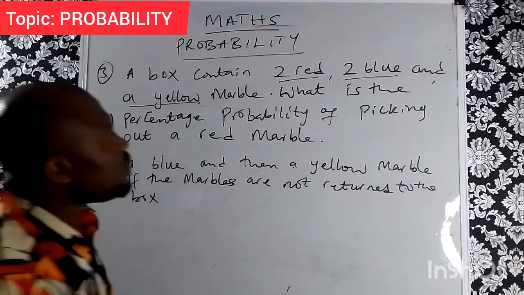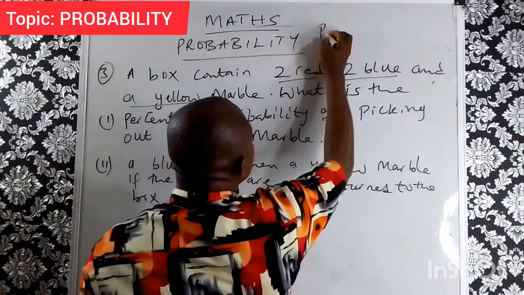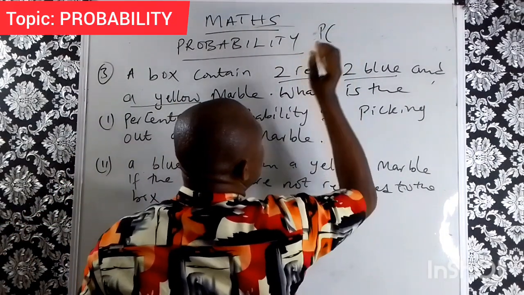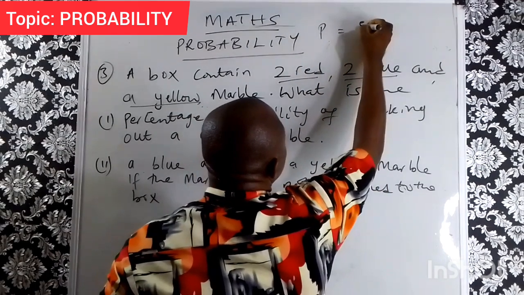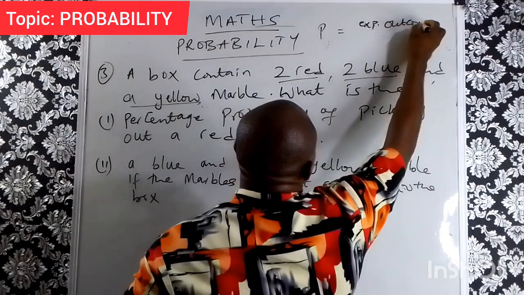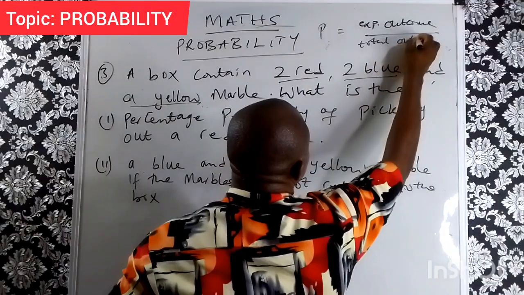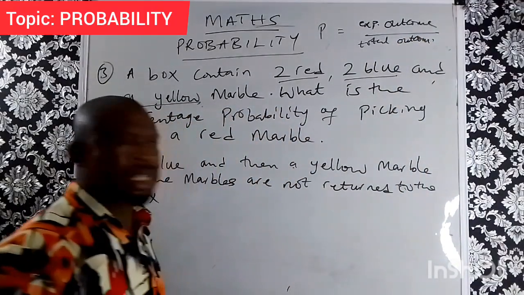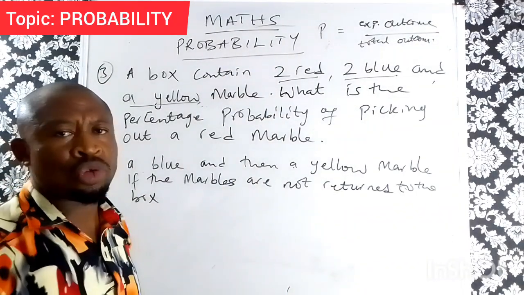In the first question, remember the formula for probability. We said probability of an event occurring is equal to expected outcome all over the total outcome. Now, in this case, the total outcome is the number of marbles in this box.